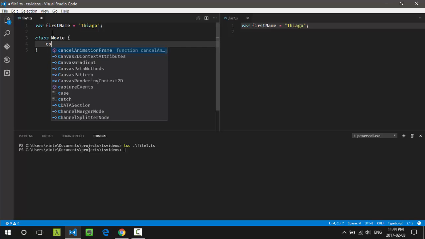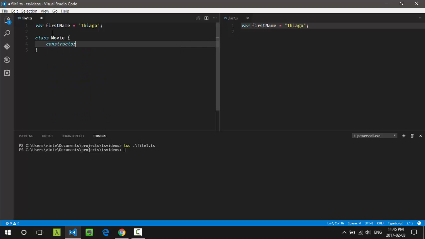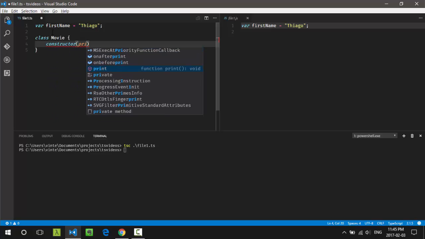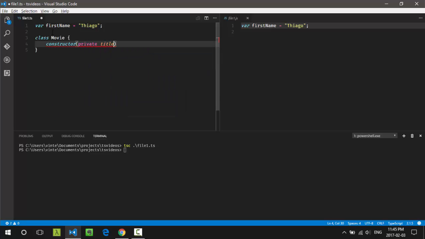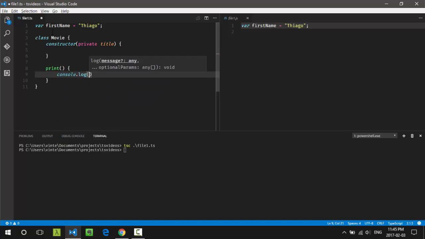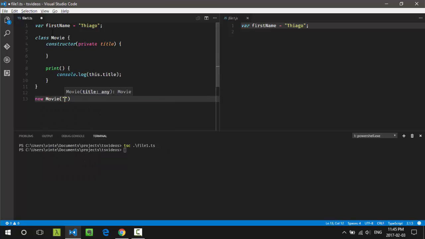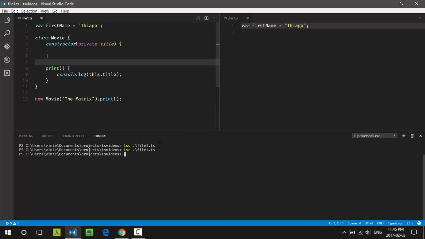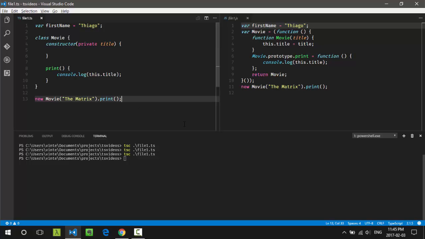So let me create a quick class here. Just a movie class that takes a title in the constructor. Don't worry too much about the syntax. I'll get back to it in the next video. Next, I'll create a method that logs this title in the console. Finally, I'll create an instance of the movie class and call the print method. Now, let me get back to the console, recompile, and you can see the JavaScript result on the right. And that's it. You have classes with TypeScript.